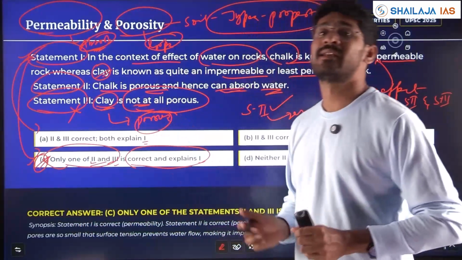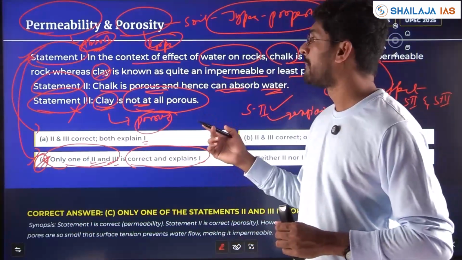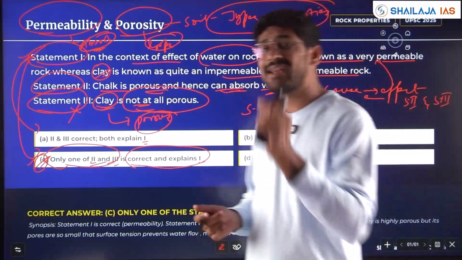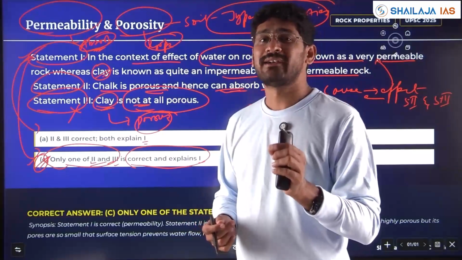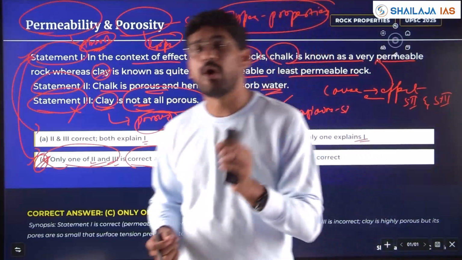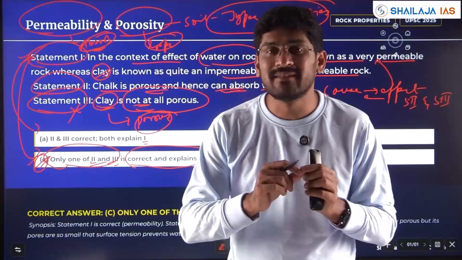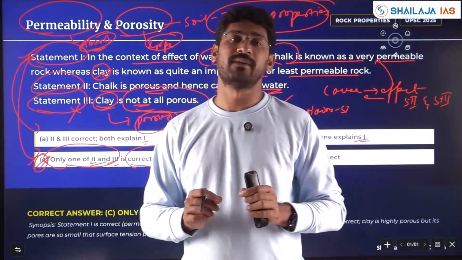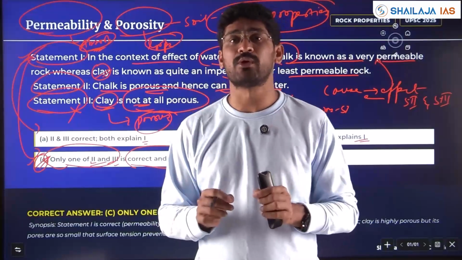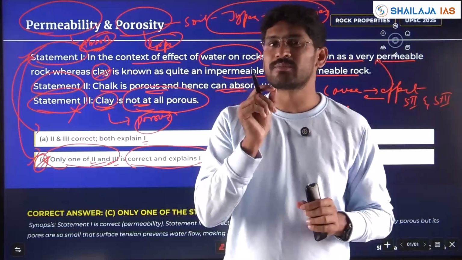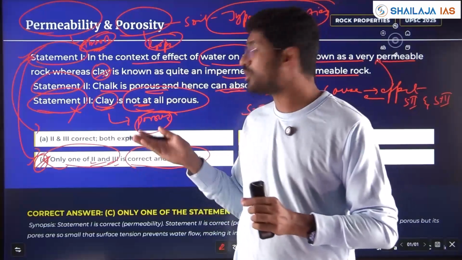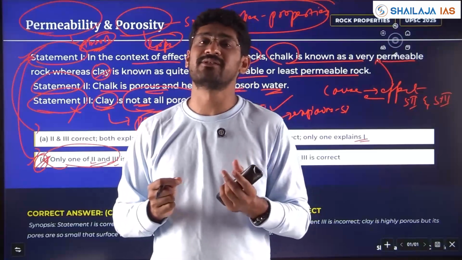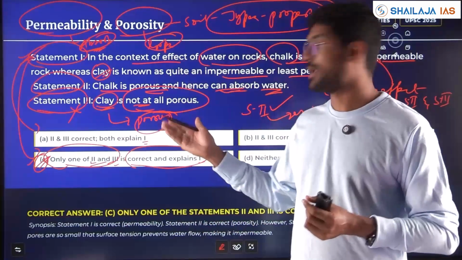And why is clay not at all porous? Wrong one. Yes, clay is not permeable. Why? Because clay has very small particles and it has high surface tension. Those small pores have so much surface tension that they repel water molecules. That's why clay soil is not permeable, not because they are not porous. They are porous. However, those pores are so small that the high surface tension above them rejects the water molecules and makes it impermeable to water.